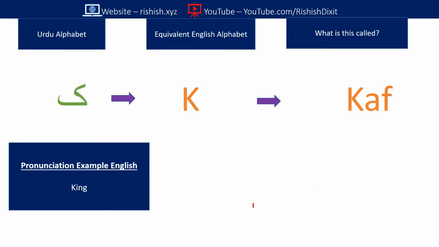Okay, so the next alphabet is calf, and this is equivalent to the English alphabet K. How you need to write, you have to put a straight line, then this one, one line, and this one. So this is calf, and a similar pronunciation is king, and in the English alphabet it would be K.